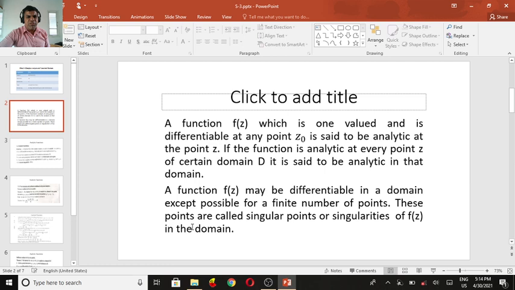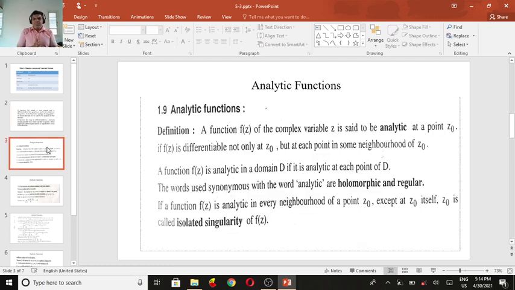We come to the definition of an analytic function. A function f of z of a complex variable z is said to be analytic at a point z naught if f of z is differentiable not only at z naught but at each point in some neighborhood of z naught.